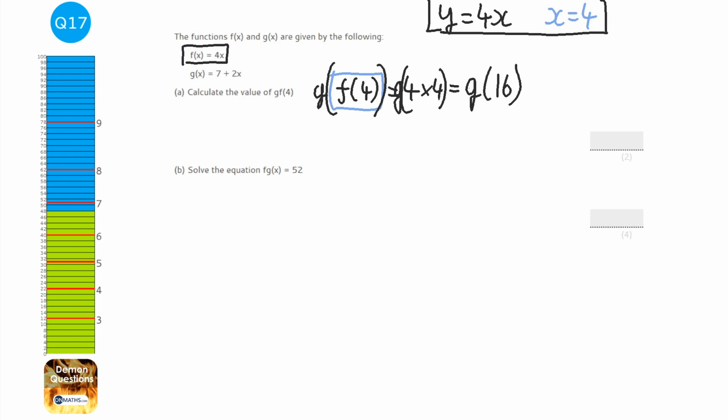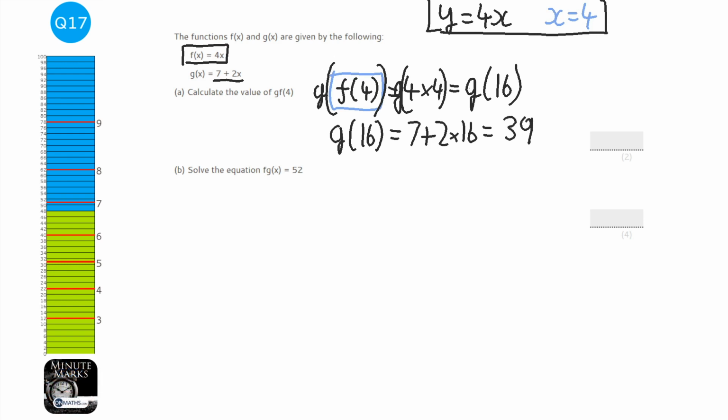Okay, we've done the f. Now we need to do the g, and we just do exactly the same thing. So g of 16, we're going to feed 16 into the equation. Well, it says 7 plus 2x, so it's going to be 7 plus 2 times 16. Well, I know 2 times 16 is 32, and I know 32 plus 7 is going to be 39. Okay, and so therefore the answer is just 39. Okay, perfect. Right, the next one.